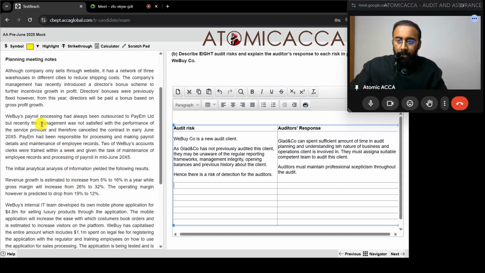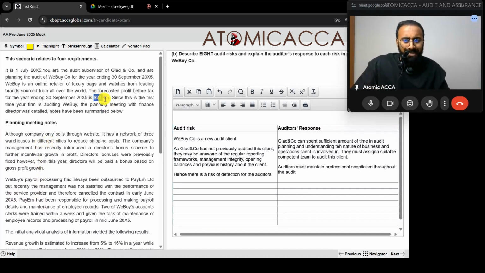Next, a few things you can always look out for in audit risk questions: negative wordings or too positive wordings, or dollar sign amounts. Whenever these things are there, some audit risk you can figure out. 99% of the time you can do it, though sometimes you may not be able to, but that depends. For example, here a dollar sign is there, but don't try creating any audit risk over here. There's no audit risk; that is just the total of the profit figure.